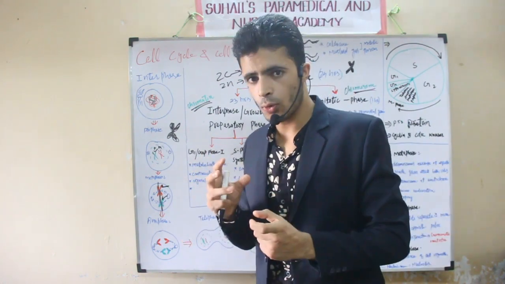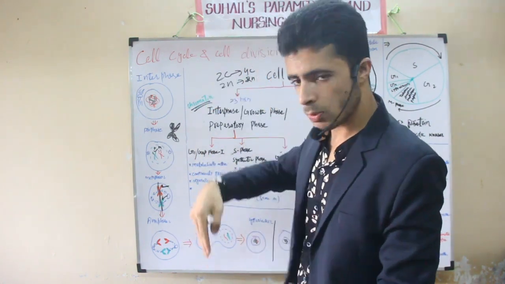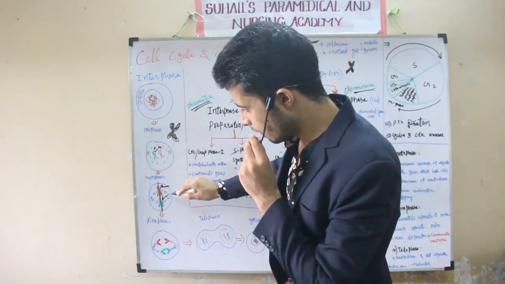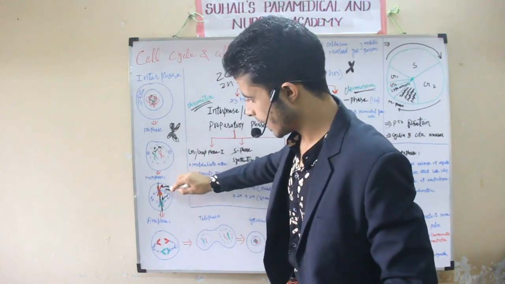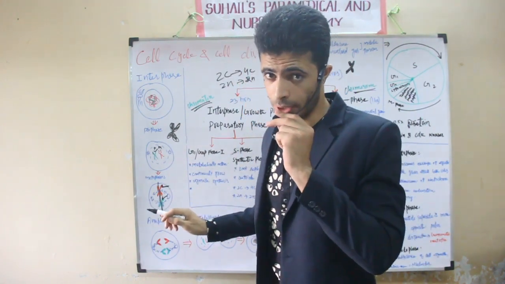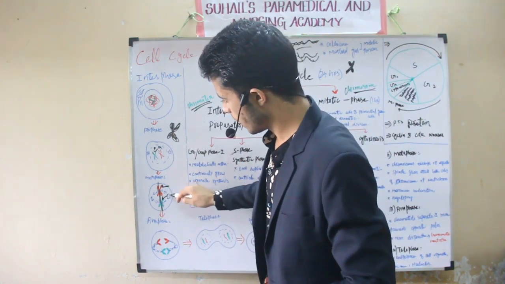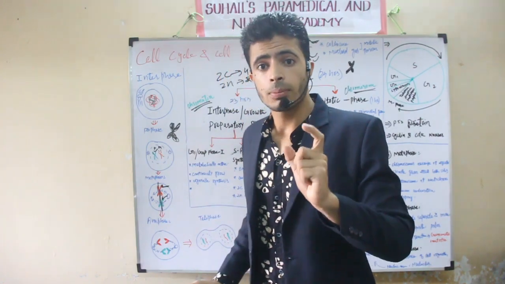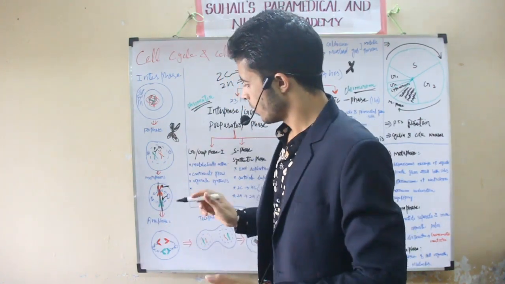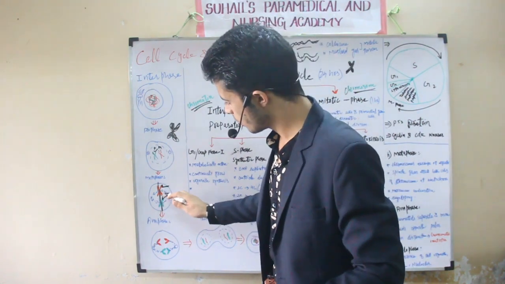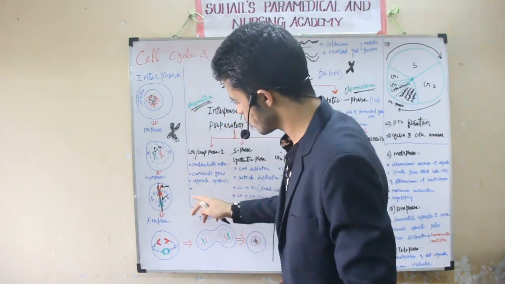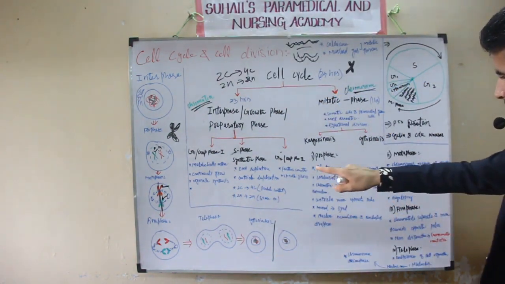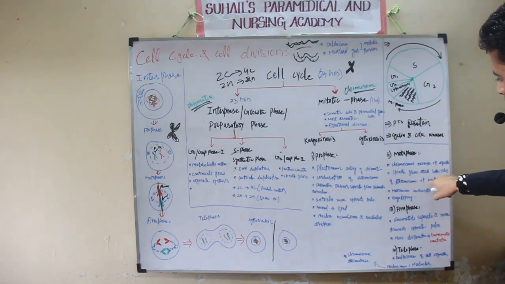In metaphase, the chromosomes will lie at the equator. The spindle fibers will get formed. Those spindle fibers will attach on both sides of the chromosome. Remember this point. In case of metaphase, spindle fibers will attach on both sides of the homologous chromosome. I will tell later what a homologous chromosome is. In case of metaphase, chromosomes will arrange at the equator, and spindle fibers attach on both sides of the chromosomes at the kinetochore.